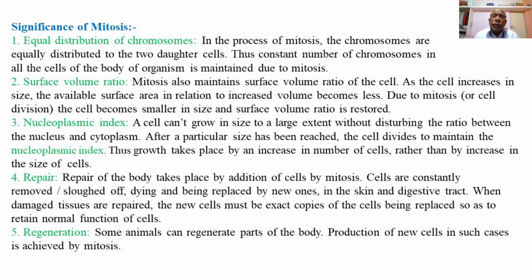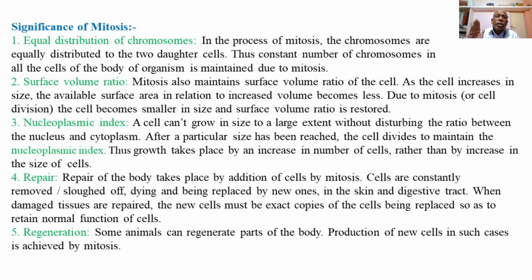When damaged tissues are repaired, the new cells must be exact copies of the cells being replaced so as to retain the normal function of the cells. So during the process of repair, the old or damaged cells of the tissue are removed, and in their place new cells are formed by the process of mitosis, of the same type of cell, which perform the same function in the tissues or organs of the organism.